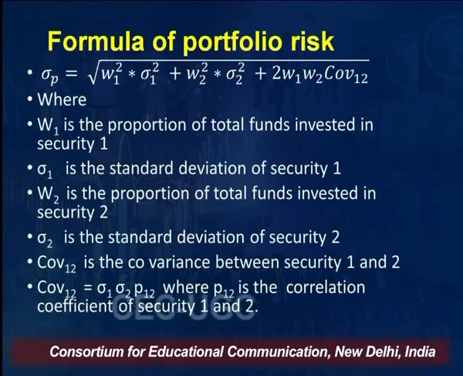And covariance is basically the risk of the first security, the risk of the second security, and the correlation coefficient of securities 1 and 2. That is, covariance of 1, 2 is equal to... when I am using 1, 2, I am presuming there are 2 securities. Had it been 3, the formula would have been different, right? So for simplistic reasons, we are taking only a 2 security model, right?